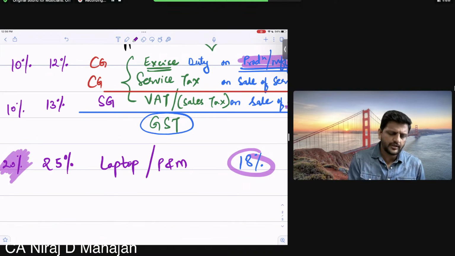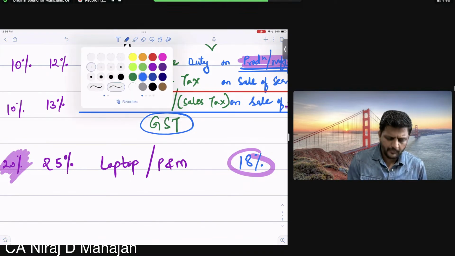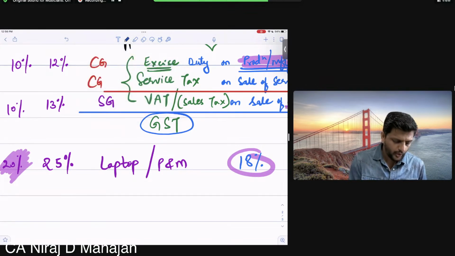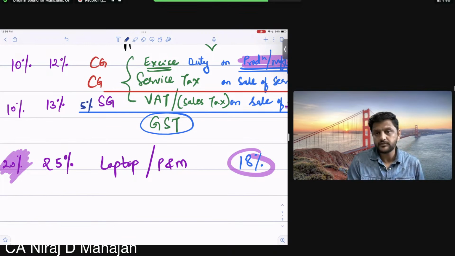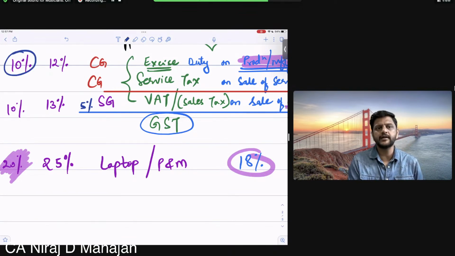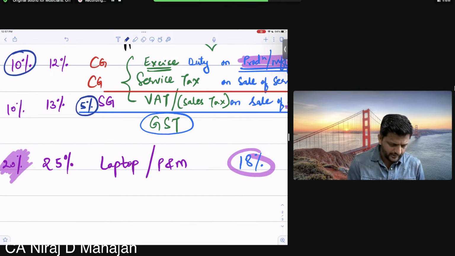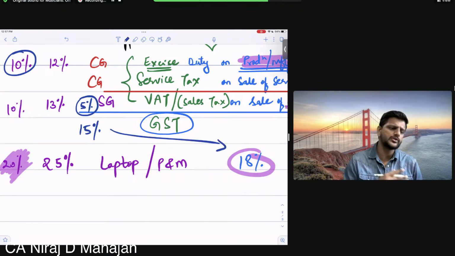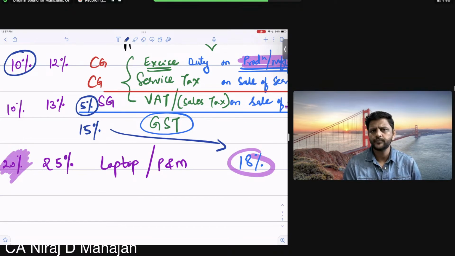So there are also certain other cases possible. On some items there was no VAT at all, or VAT was just 5%. I'm just giving you an example. Originally, let us say, there was 10% excise duty and VAT was nil, or let us say 5%. So effectively it was coming to 15%. But now it is charged at 18%. So there are both cases. Are you getting my point, everybody? Yes or no? Correct?